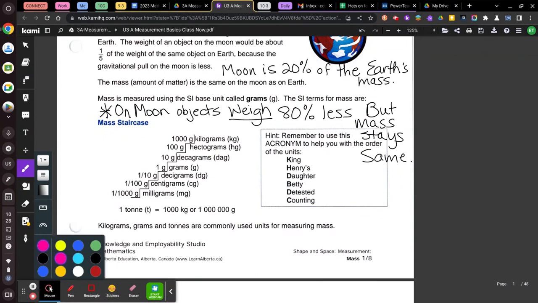What they show here in the staircase is the smallest unit on the bottom and the largest on top. If you were to add extra stairs to this, you would add 3 more stairs before you get to the word ton. The word ton is 1,000 kilograms, which means it's 1,000,000 grams. Okay, that's a big one we've got to remember.